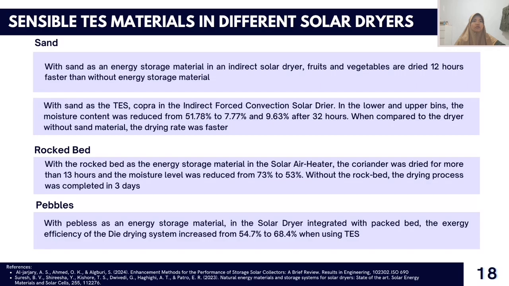And with rock bed materials, with the rock bed as the energy storage material in the solar air heater, the coriander was dried for more than 13 hours and the moisture level was reduced from 73% to 53%. Without the rock bed, the drying process was complete in 3 days.